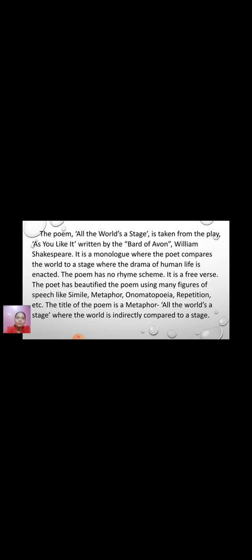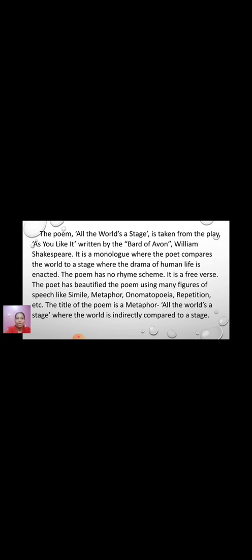Fine. So All the World's a Stage is taken from the play As You Like It, written by the Bard of Avon, William Shakespeare. It is a monologue where the poet compares the world to a stage where the drama of human life is enacted.